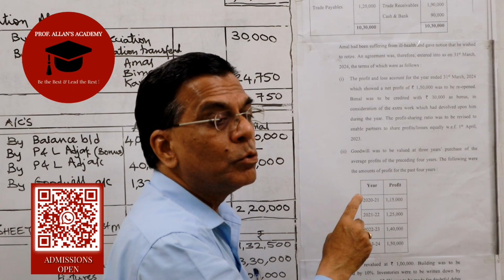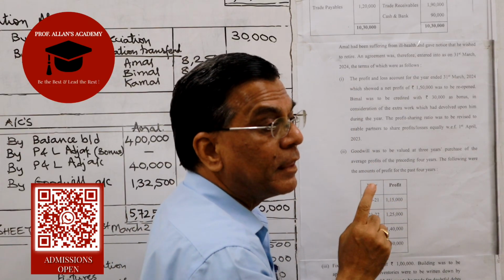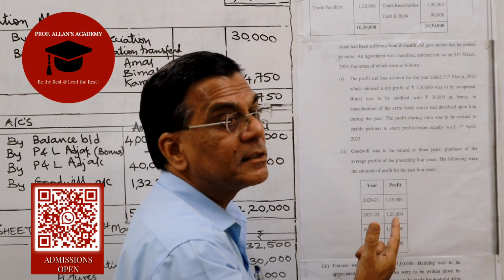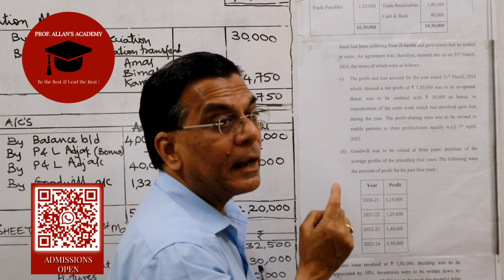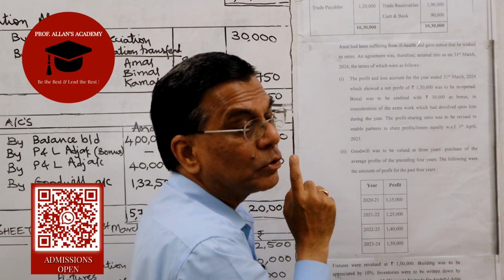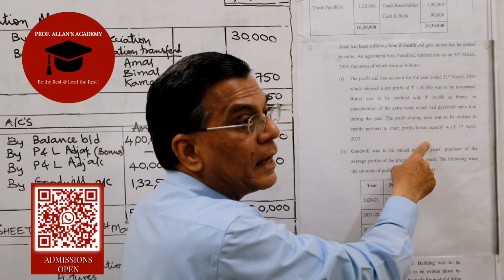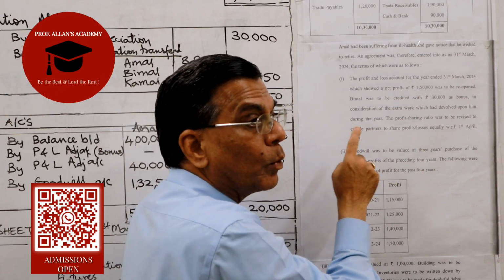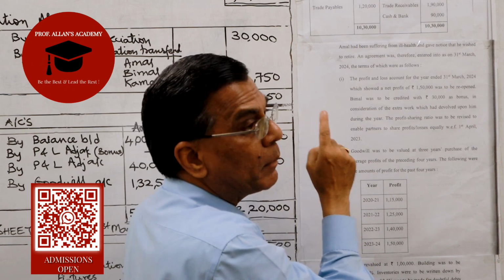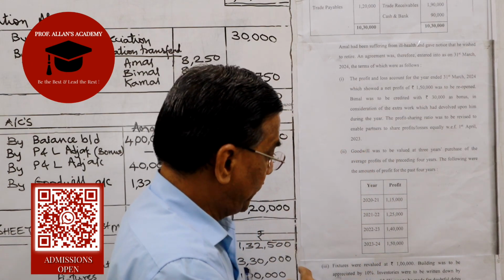But who's the partner who's retiring? Amal is the partner who's retiring. Therefore, we will have to find out what is Amal's share of goodwill. And now, students will get confused because they had given the ratio 3:2:1. But what was the ratio then changed to? Equally, 1:1:1. Therefore, share of Amal in the goodwill of the firm will be 1/3.